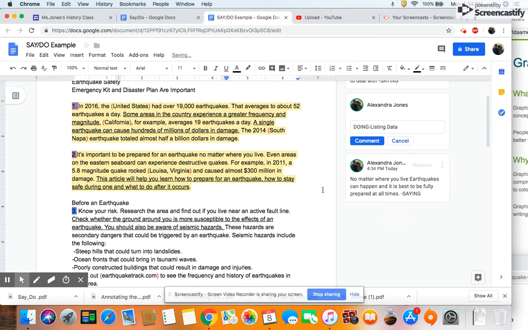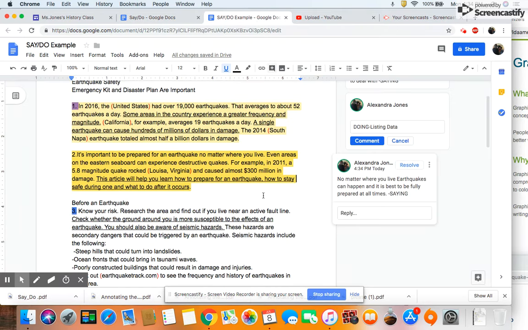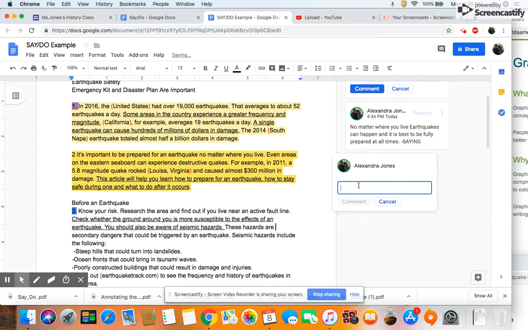All right. So now I'm going to go to step 3 and analyze what the author is doing in this paragraph. Once again, the author is using listing data as a way to have some credibility. So I'm going to say that they're listing data again, because from my own prior knowledge, I know that earthquakes mostly happen in the north. So to bring in that it happened in Virginia was shocking to me, and that it had almost $300 million in damage. That's research that the author had to find in order to support their claim that you should be prepared for earthquakes no matter where you live.